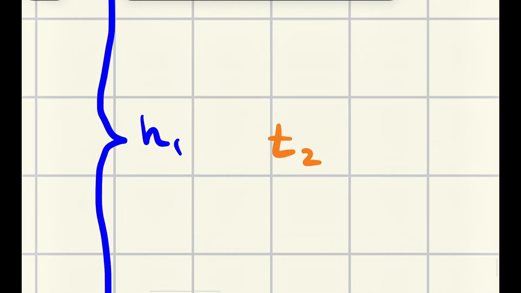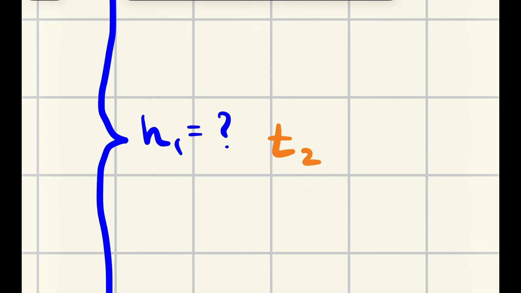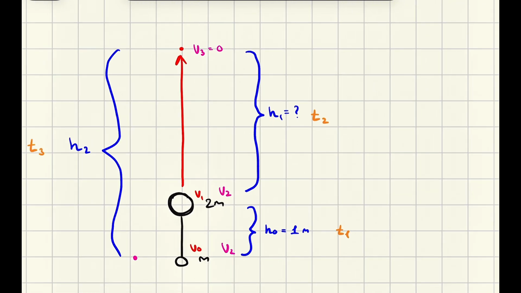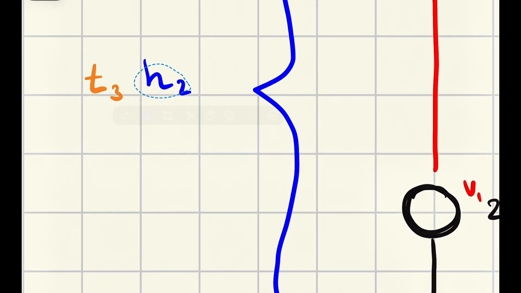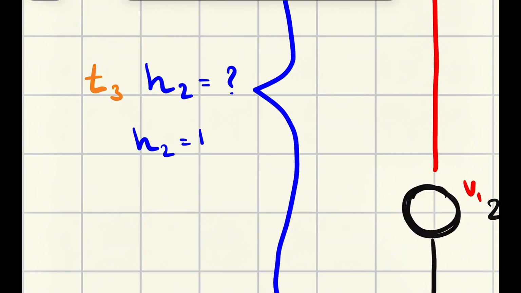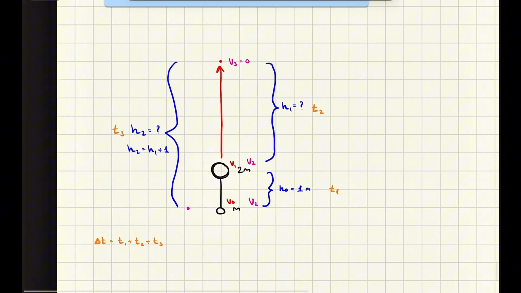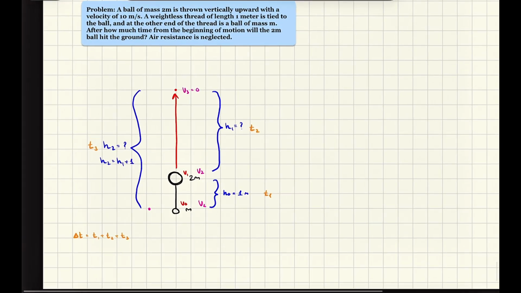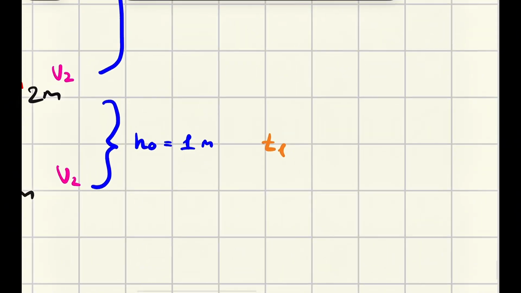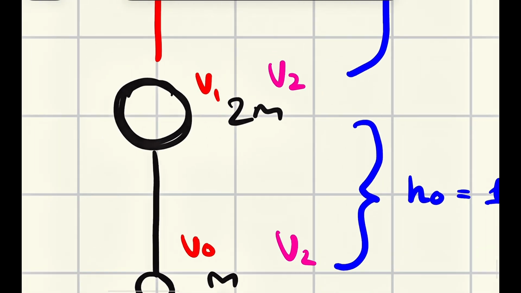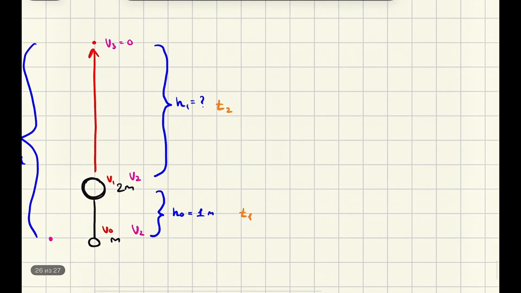And a few more things to note. We don't know the meaning of this height. We don't know how much it will rise up, right? We don't know what's the meaning of the h2, of course, as well. But we definitely know that h2 is just h1 plus 1 meter, right? Yeah, we definitely know that. Okay, let's try to solve for this t1 when only 2 mass ball acts as this entire system, yeah? Okay, let's start it for t1.